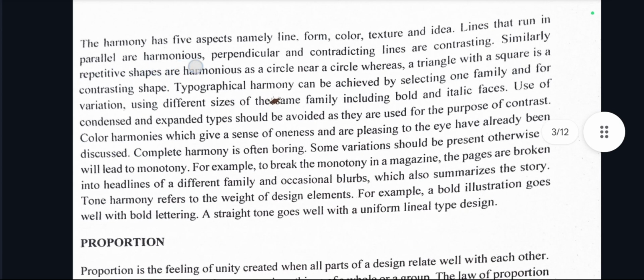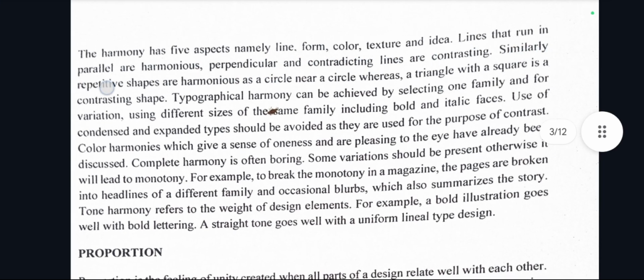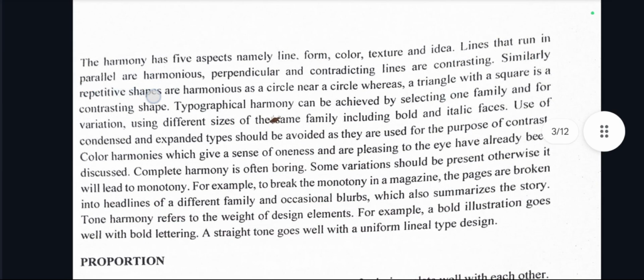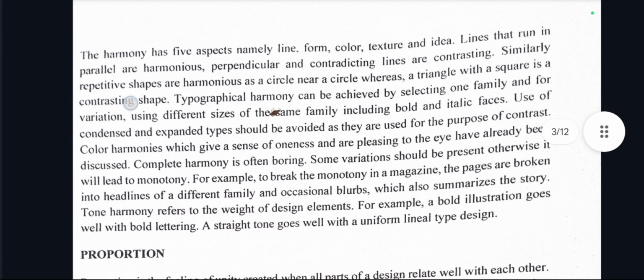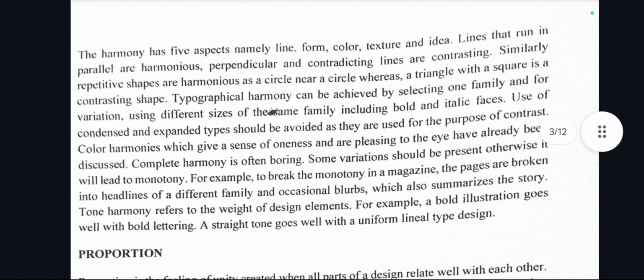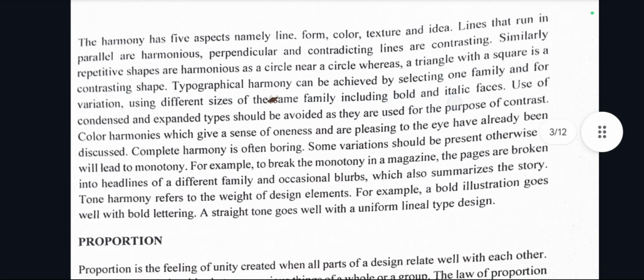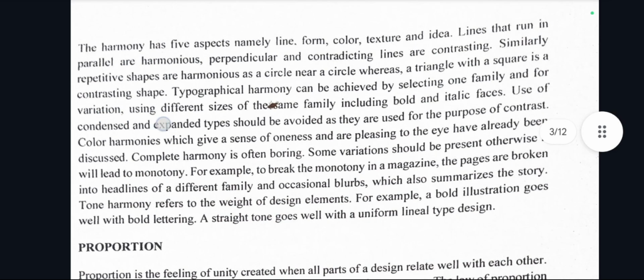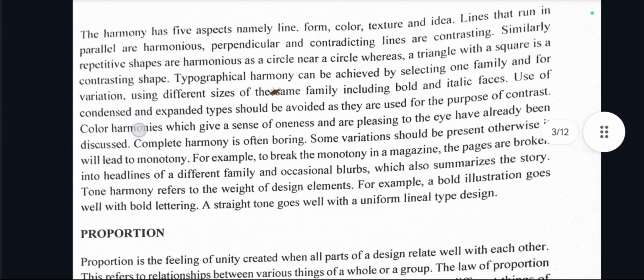The harmony has five aspects, namely line, form, color, texture, and idea. Lines that run in parallel are harmonious. Perpendicular and contrasting lines are contrasting. Similarly, repetitive shapes are harmonious, as a circle near a circle, whereas a triangle with a square is a contrasting shape. Typographical harmony can be achieved by selecting one family and for variations, using different sizes of the same family, including bold and italic faces. Use of condensed and expanded types should be avoided as they are used for the purpose of contrast.